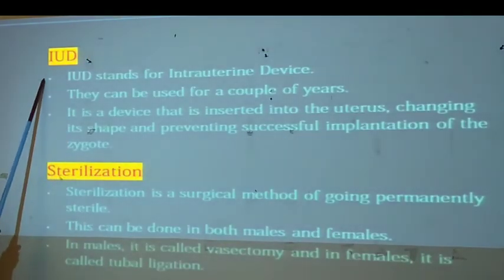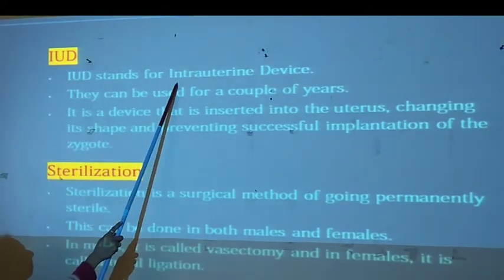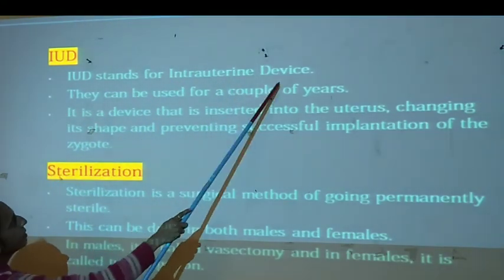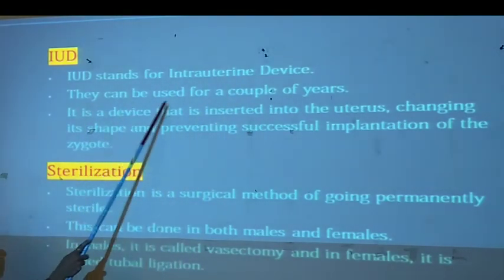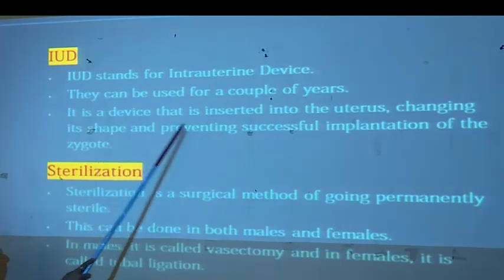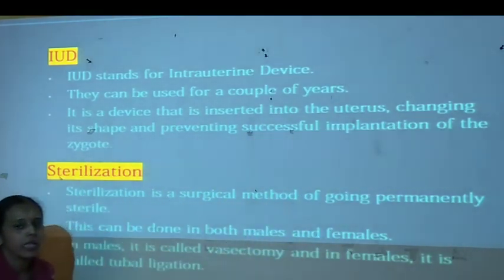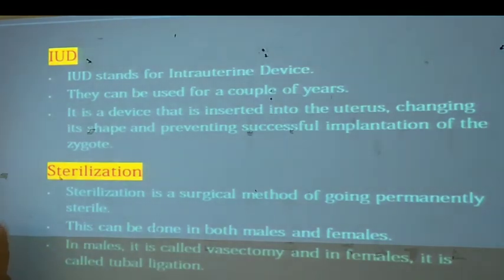Now, another method is the IUD. IUD means intrauterine device. It can be used for a couple of years, and it is a device that is inserted into the uterus, and it avoids the flow of semen into the female body and prevents the successful implantation of the zygote.